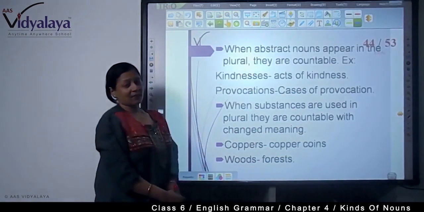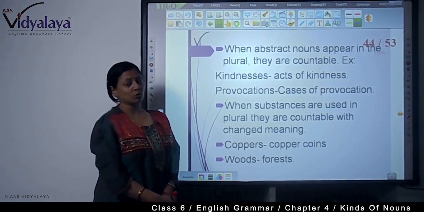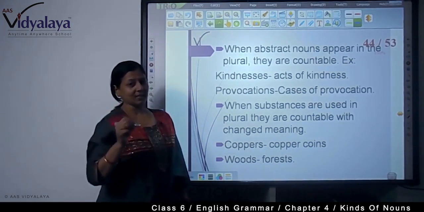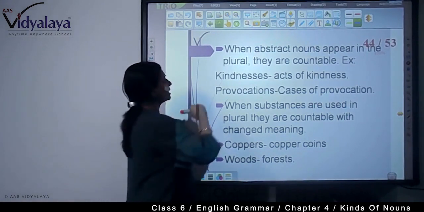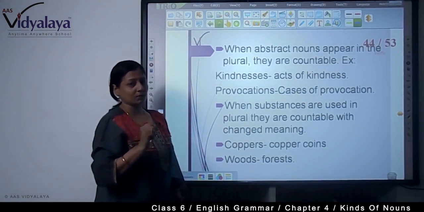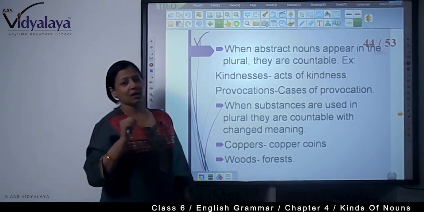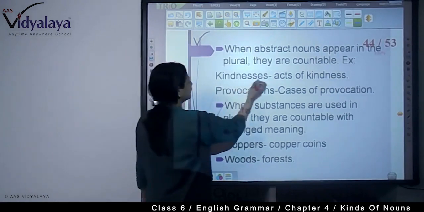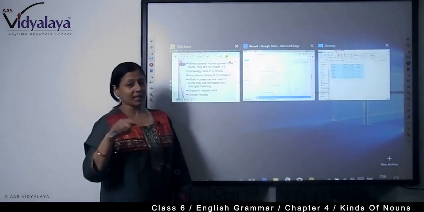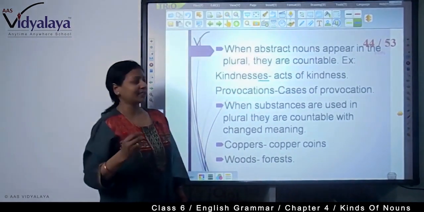Now, I have just told you that with the change of the spelling, S or ES, the meaning is also changed. So be careful when writing S after a noun. See, when abstract nouns appear in the plural, you know abstract nouns are uncountable nouns. Abstract nouns are feelings. But when they appear in plurals, they are countable. Example, kindnesses. Kindness is an abstract noun. When we make it plural, that is kindnesses, it becomes acts of kindness.